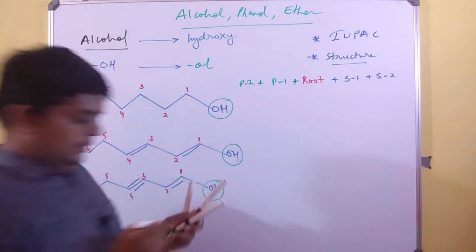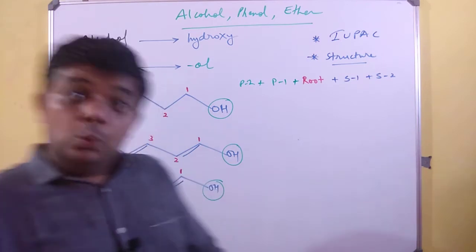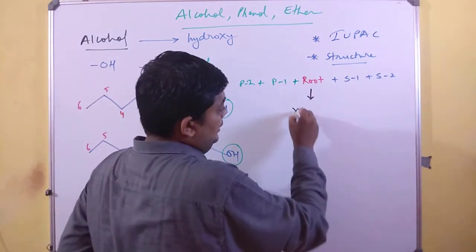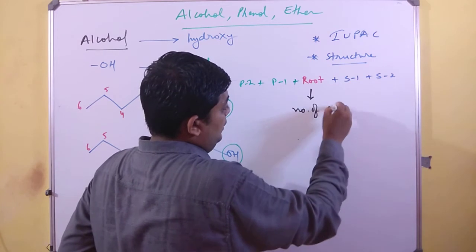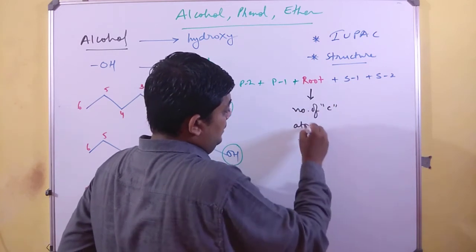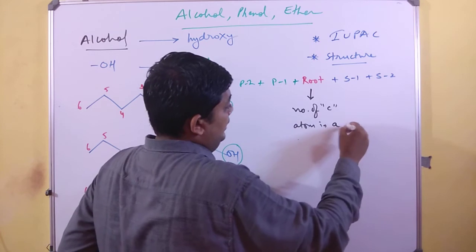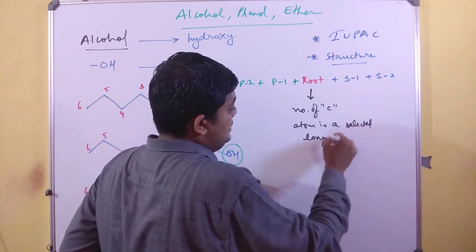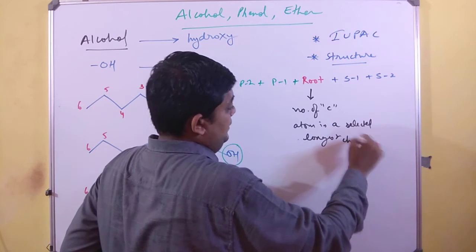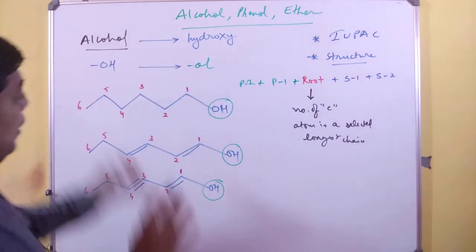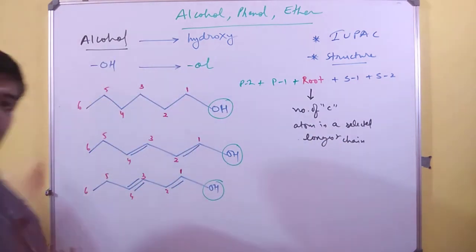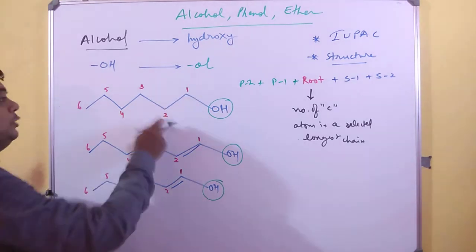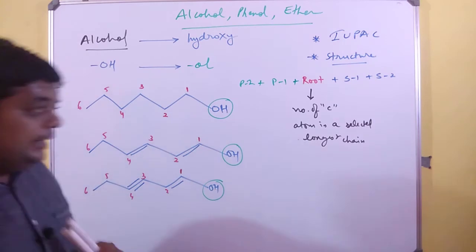Be very clear: whenever you say root, you are indicating the number of carbon atoms in the selected longest chain. In all these three cases there is only a single chain, hence it has to be the longest, and it is 1, 2, 3, 4, 5, 6 in all the cases.